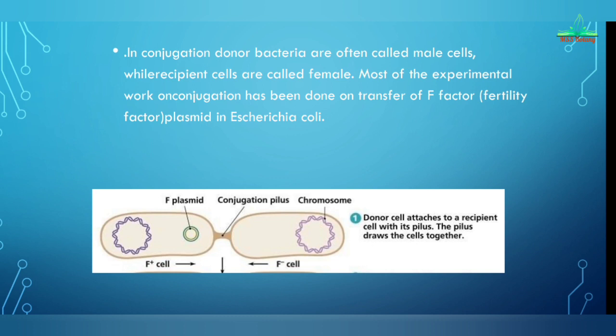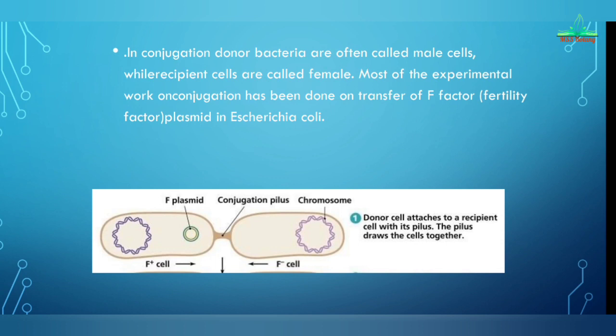In conjugation, donor bacteria are often male cells, meaning the cell which donates the chromosome is always a male cell, and the recipient cell is called the female cell. This is the female cell.